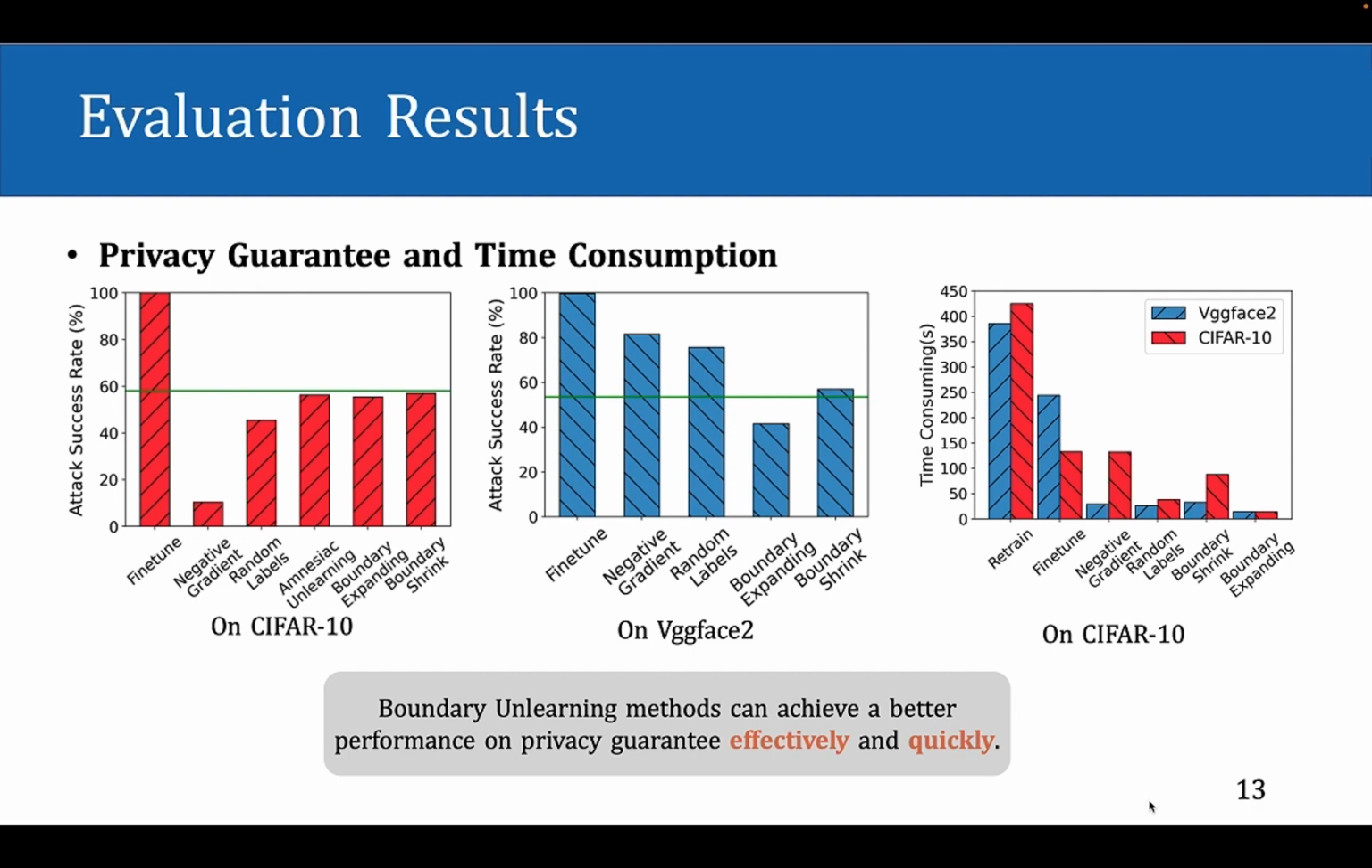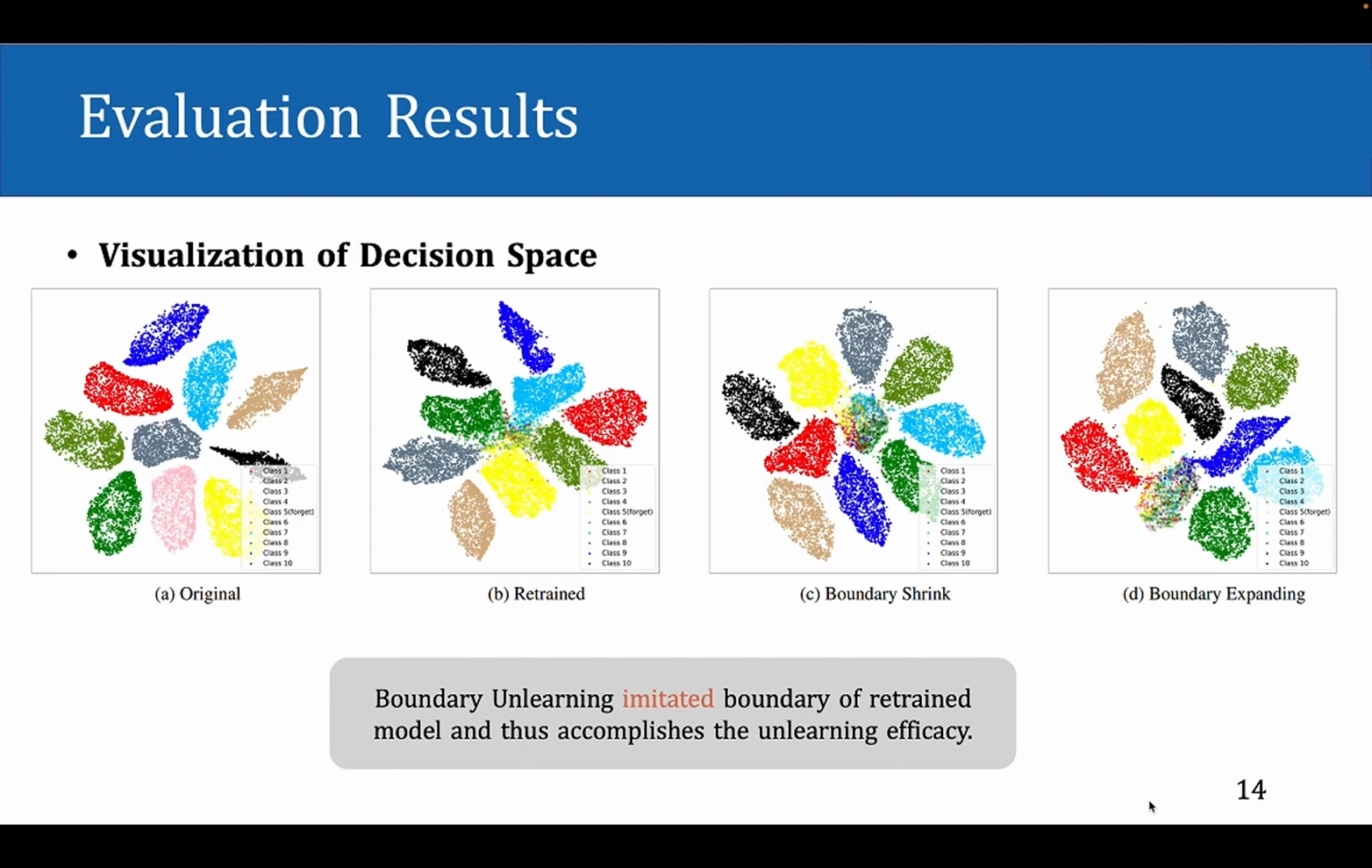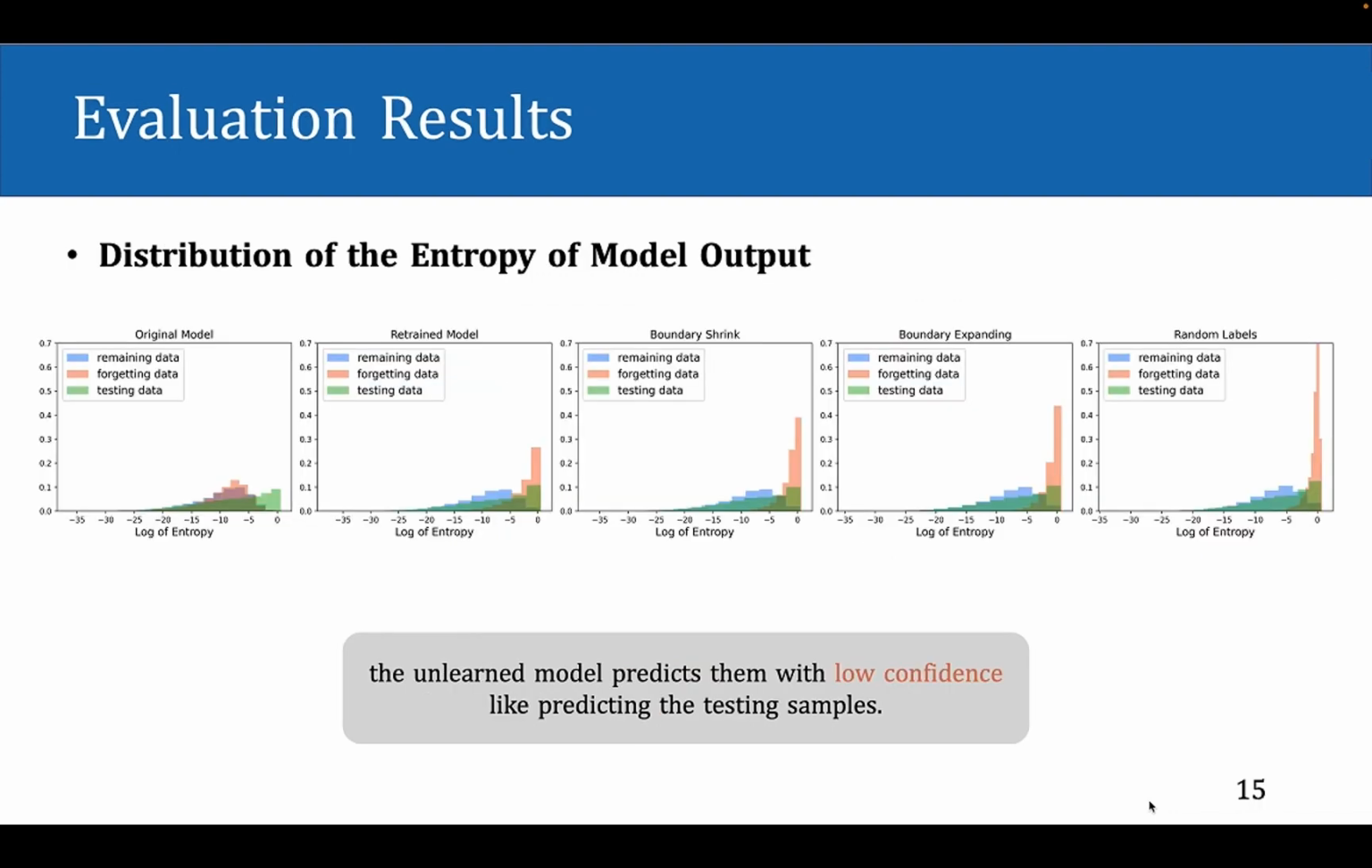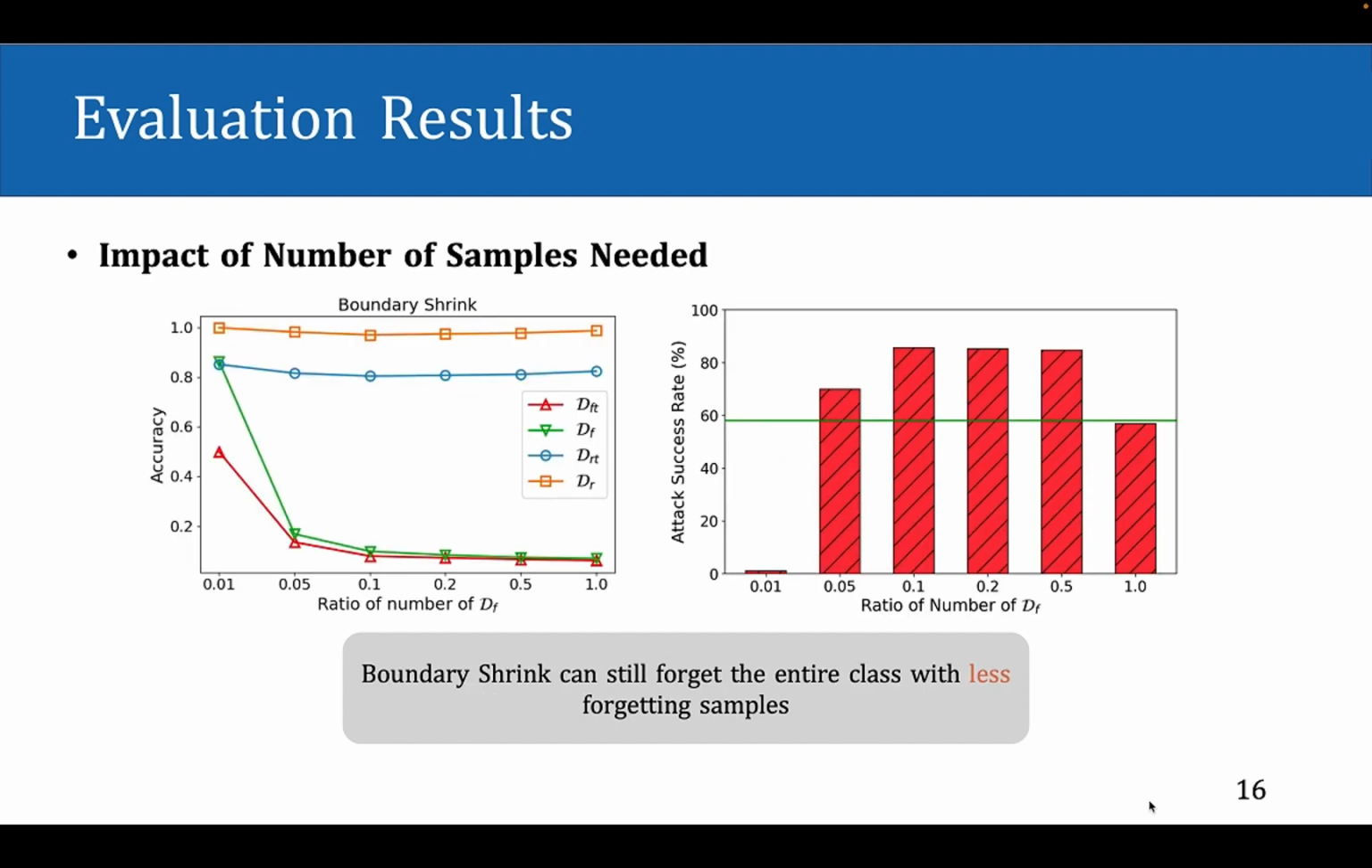From the third figure, we can find out the method achieved unlearning quickly. From the visualization of decision space, we can find that the forgetting data has been predicted as the nearest cluster after applying boundary shrink, and some hollow circles move to other clusters. We observed that boundary unlearning makes the distribution of the model's outputs on forgetting data more even, which means the model is less confident about the prediction. We believe that the change in the distribution is caused by the shifting of the decision boundary. Also, we test the impact of the number of forgetting samples needed, and we find that boundary shrink can still forget the entire class with fewer forgetting samples.